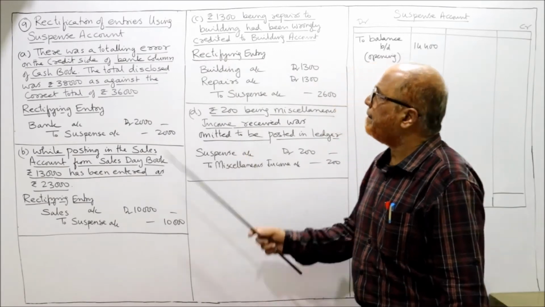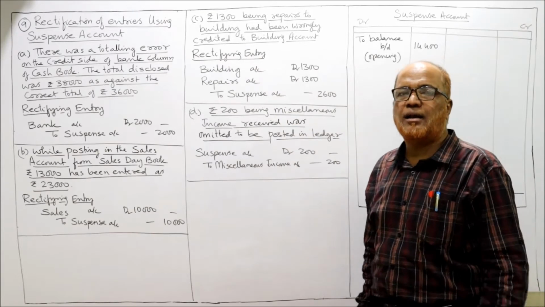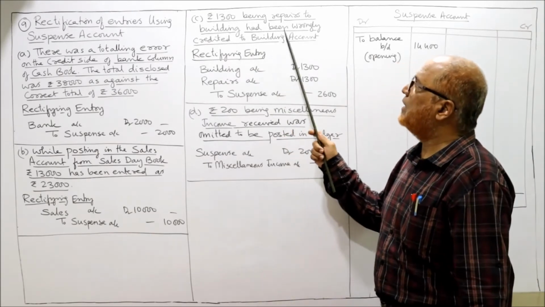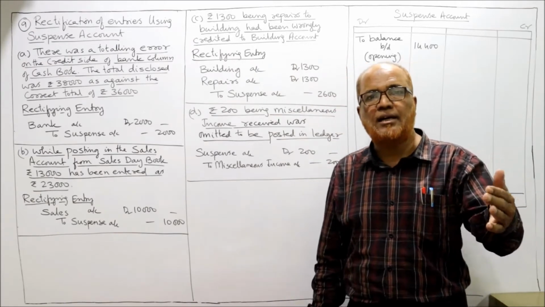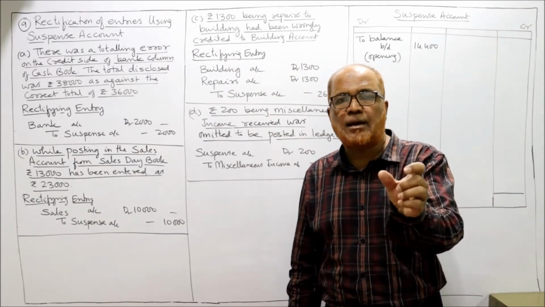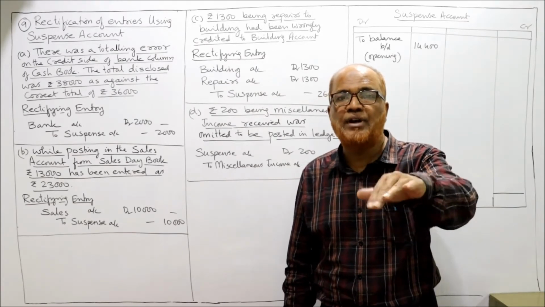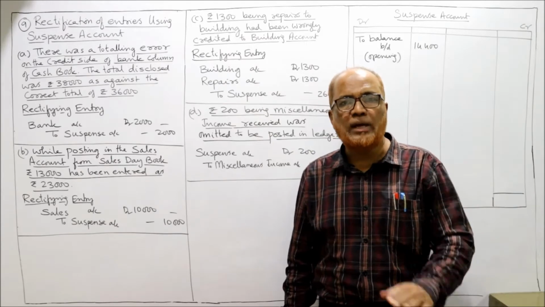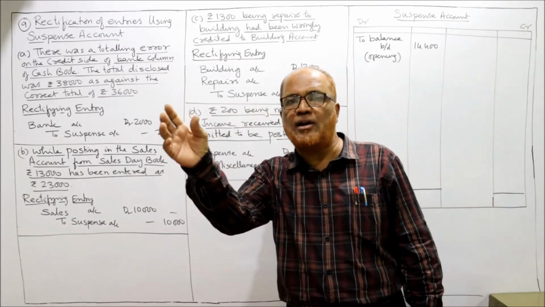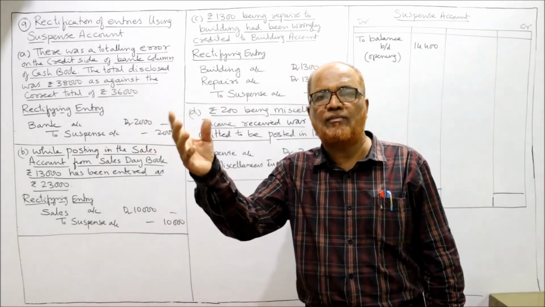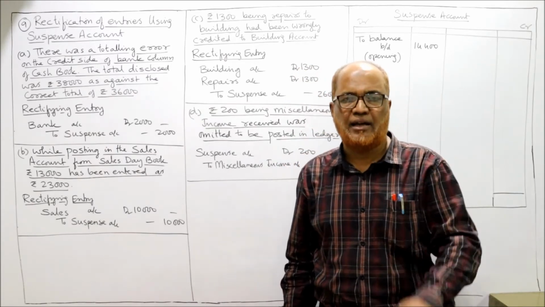Now the third one: rupees 1,300 being repairs to building had been wrongly credited to building account. By mistake, the building account is credited. To cancel, we debit the building account. By mistake, we have taken it on the credit side of the building account. To remove that, we have to debit the building. First error we are rectifying: debit the building account.